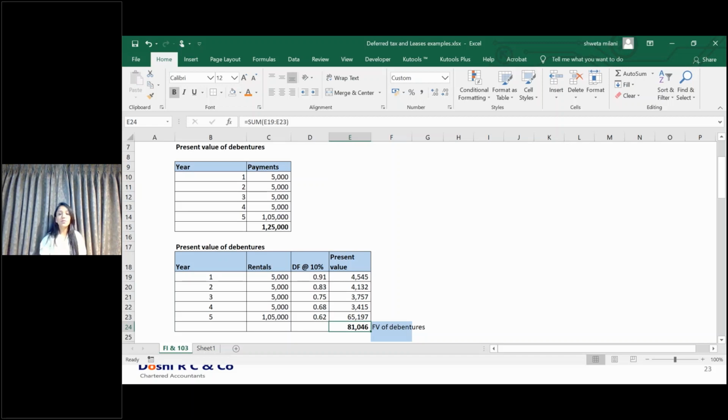I hope it is clear what the amortized cost is. Amortized cost, in simple terms, is nothing but the present value of the cash flows discounted at your incremental borrowing rate. That is how you recognize the instrument at the amortized cost. Let's discuss a few more examples.